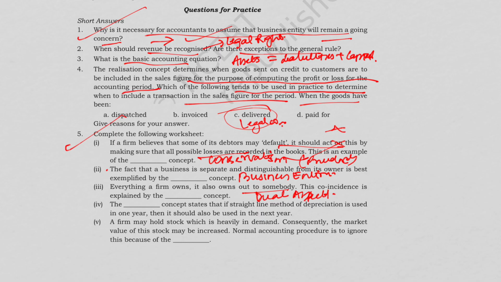Fourth one, the dash concept states that if straight line method of depreciation is used in 1 year, then it should be used in next year also. This is very easy, consistency. A firm may hold stock which is heavily in demand. Consequently, the market value of the stock may be increased. Normal accounting procedure is to ignore this because of conservatism or prudence.